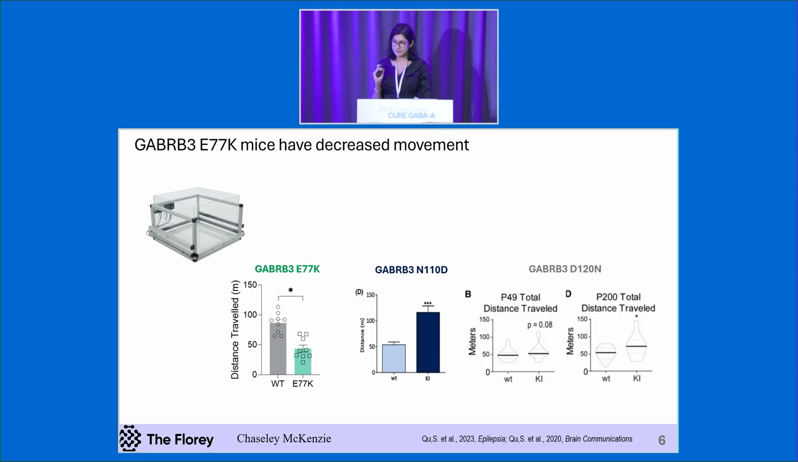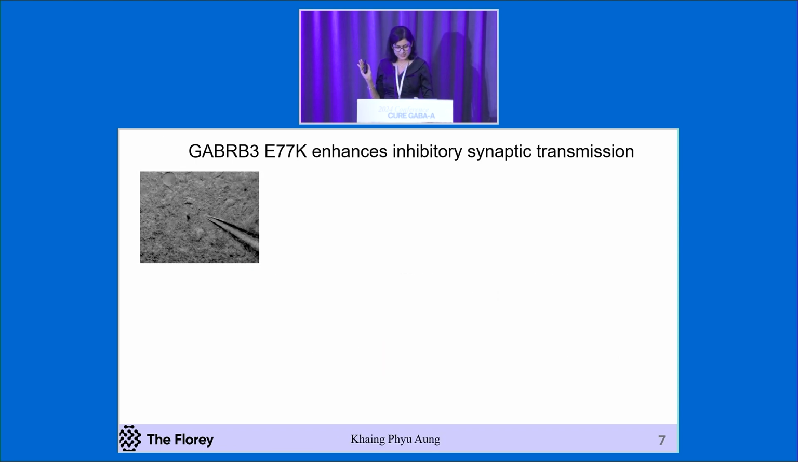Since these different variants are on the same gene, but produce different phenotypes, it shows there is something different about the disease mechanism between them. Our hypoexcitability result is similar to the hypotonia found in the patients, which is a very exciting finding for us.